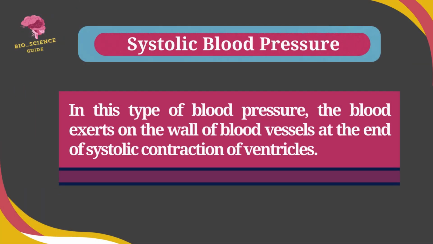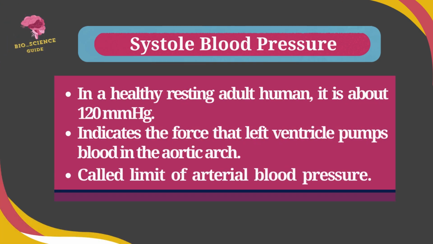In systolic blood pressure, the blood exerts pressure on the walls of blood vessels at the end of systolic contraction of the ventricle. In a healthy resting adult human, the systolic blood pressure is about 120 mmHg. It indicates the force with which the left ventricle pumps blood into the aortic arch. The systolic blood pressure is also called the upper limit of arterial blood pressure.